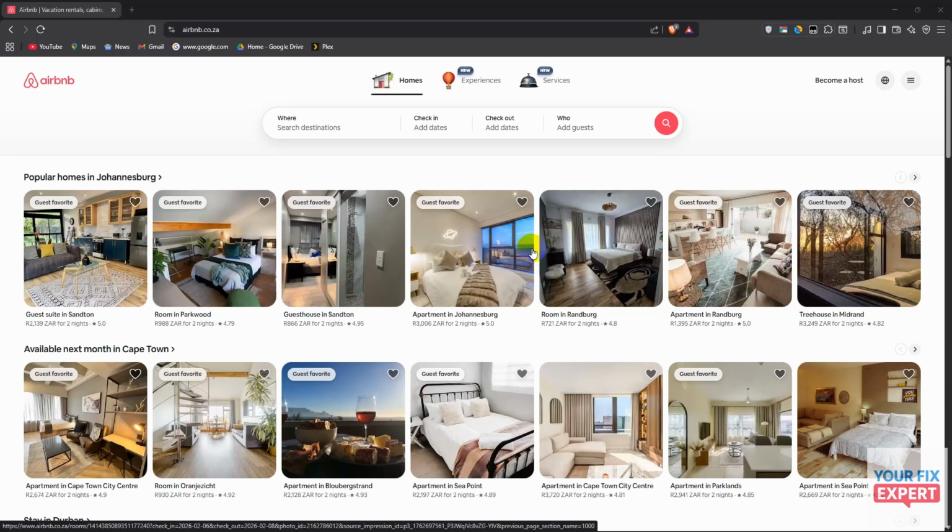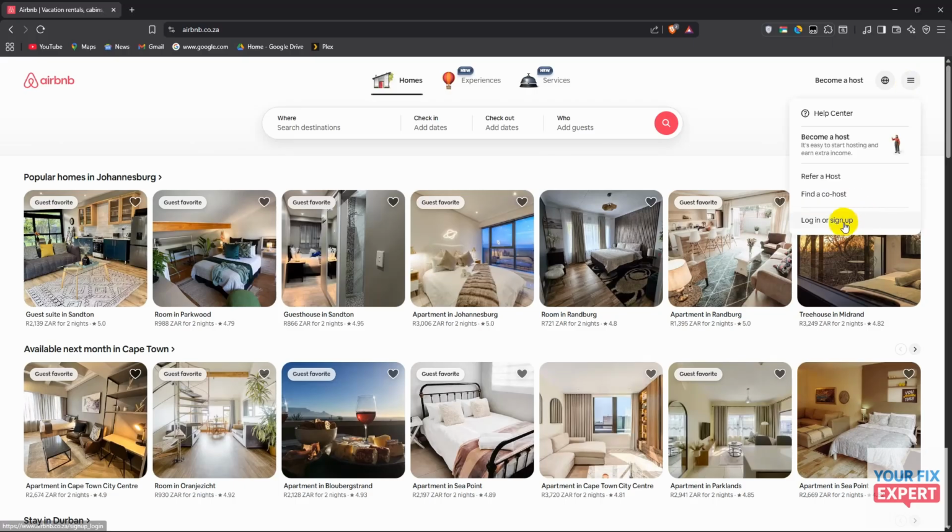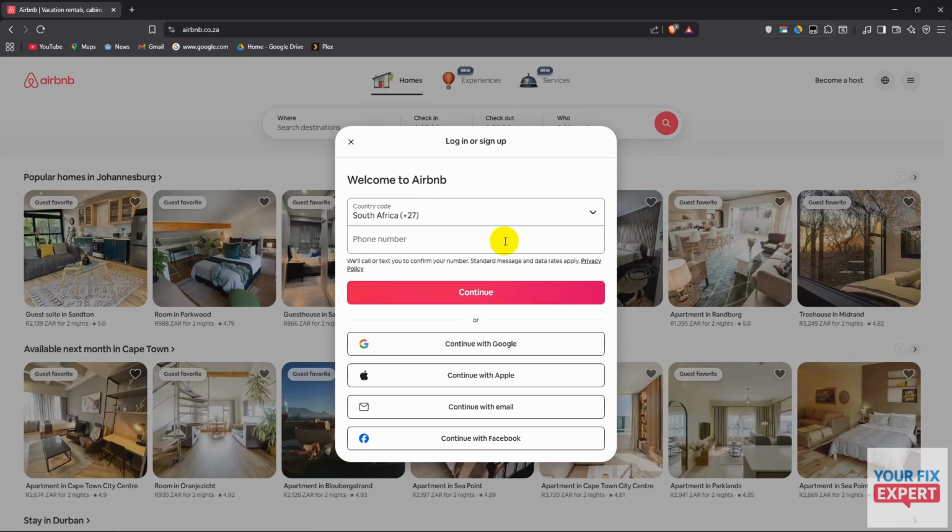Alright, so what you want to do is go to airbnb.com and go to the top right and click on the hamburger icon and then click on log in or sign up. From there, you can either log in or sign up with your phone number, or you can use Google, Apple, or any of the other available options. And once you do, you'll be brought to the screen here.